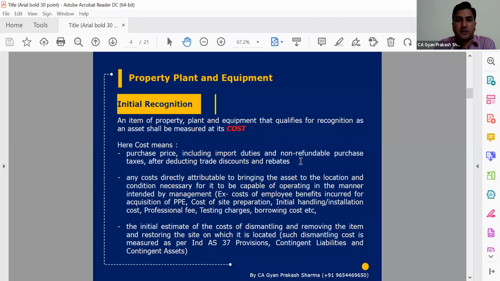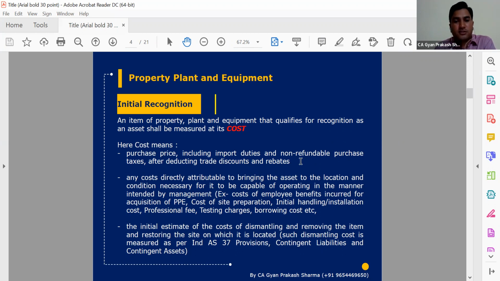Apart from that, one more thing that is important, which we generally miss out. That is specifically a requirement of Ind-AS. In some cases, especially leasehold improvement cases, because sometimes we obtain warehouses or offices on a lease basis, there is a clause in the lease agreement that if we need any modification, we can do it during the lease tenure, but at the end of the lease period we need to remove all fixtures or structures which we have created on the lease premises, or give that property back in the same way in which the lessor provided it to us. So this cost is the dismantling cost.